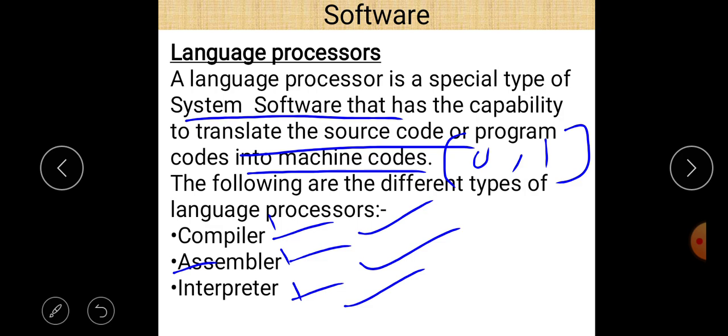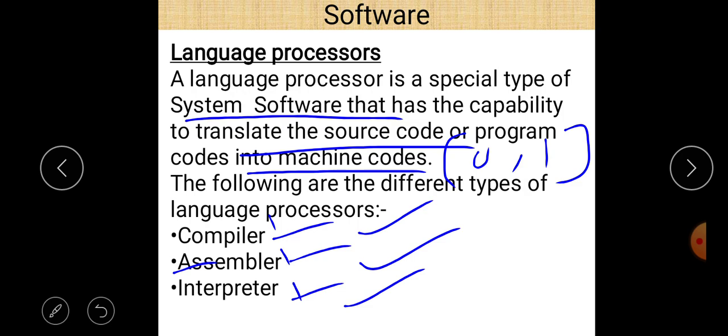And as far as assembler is concerned, assembler is related to assembly language, and assembler converts the assembly language code, which is basically code written in the form of different symbols, into binary form. So that is the definition of language processor.